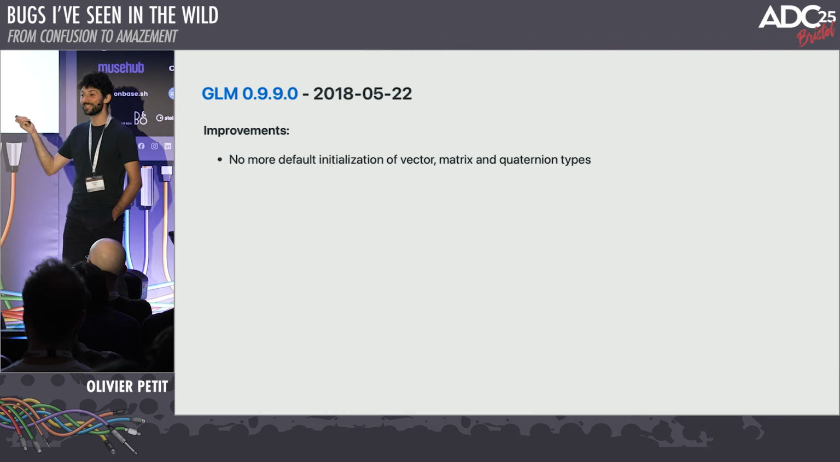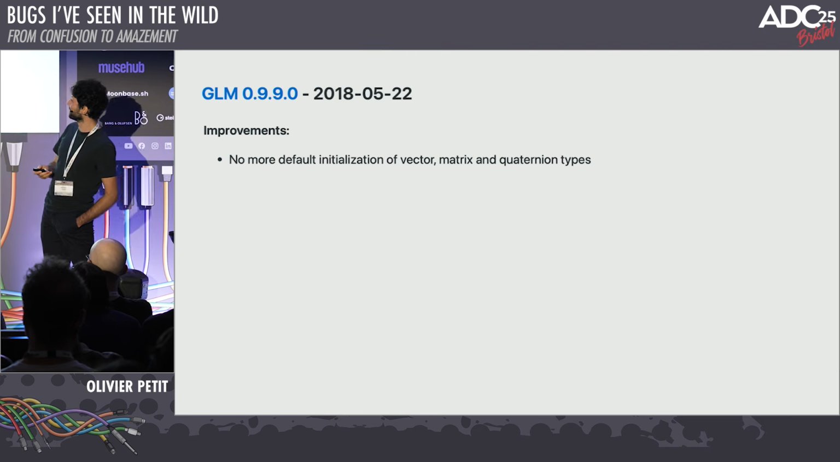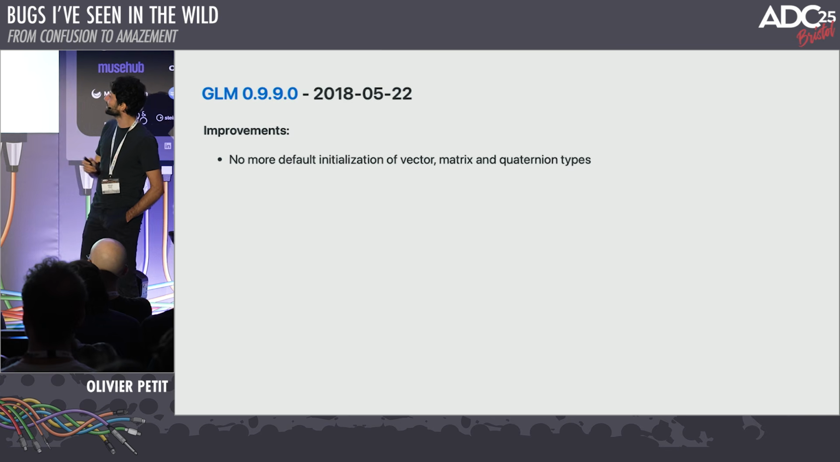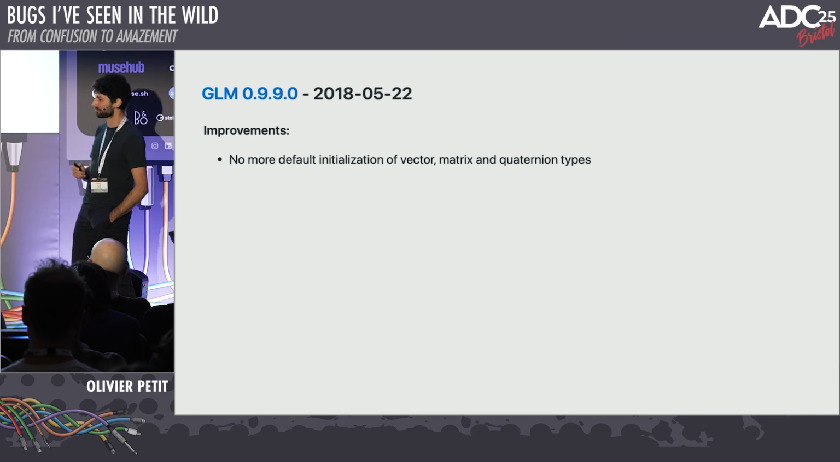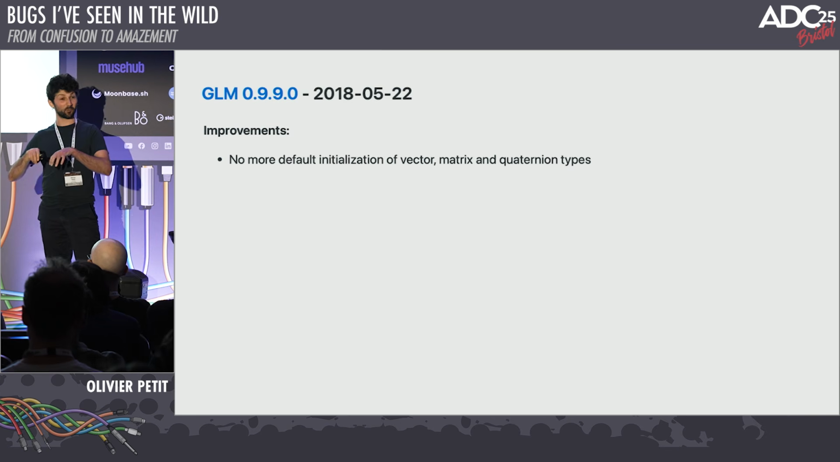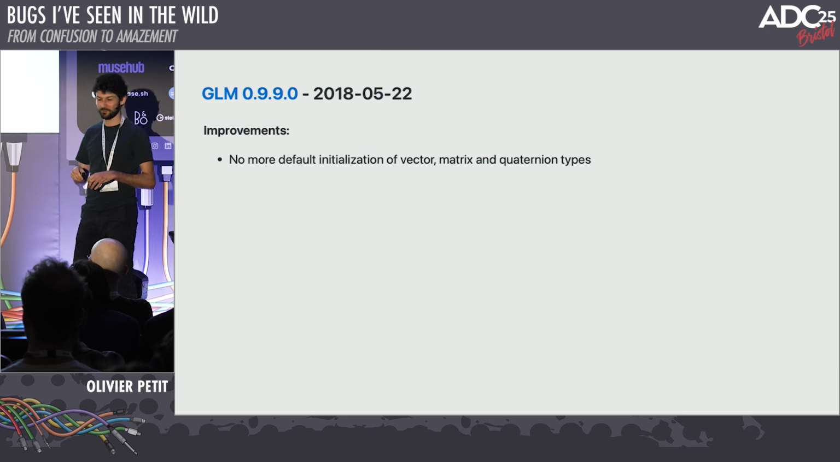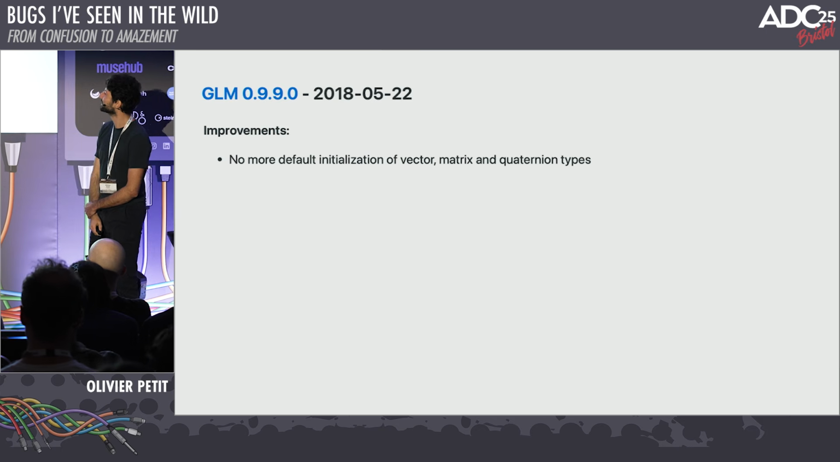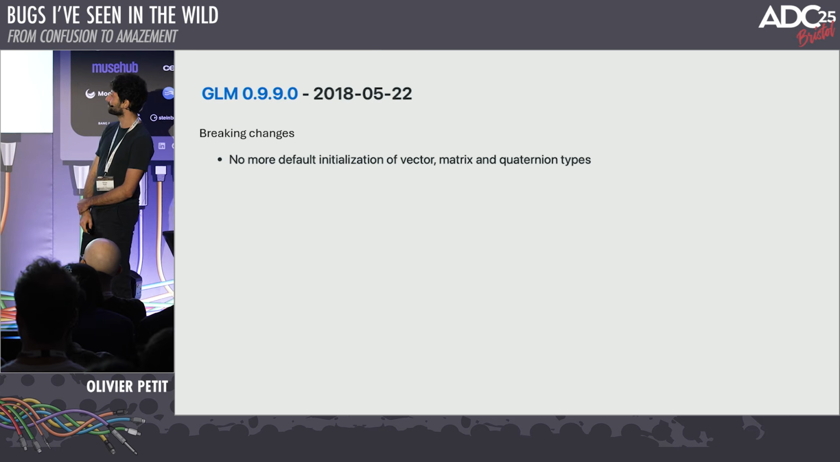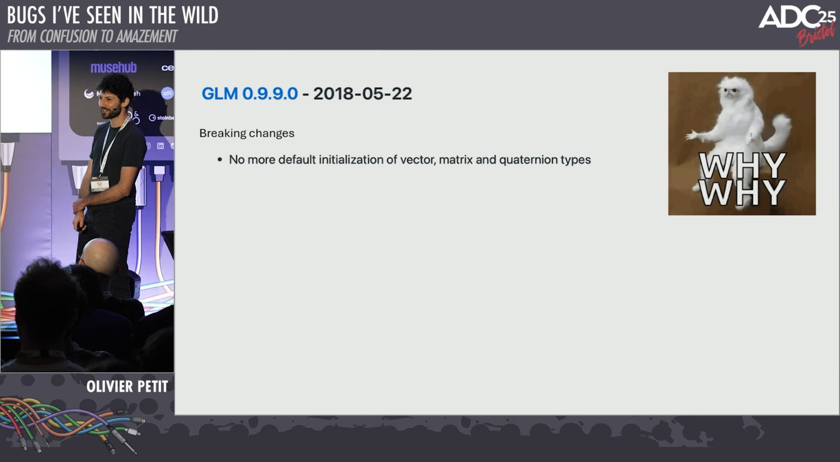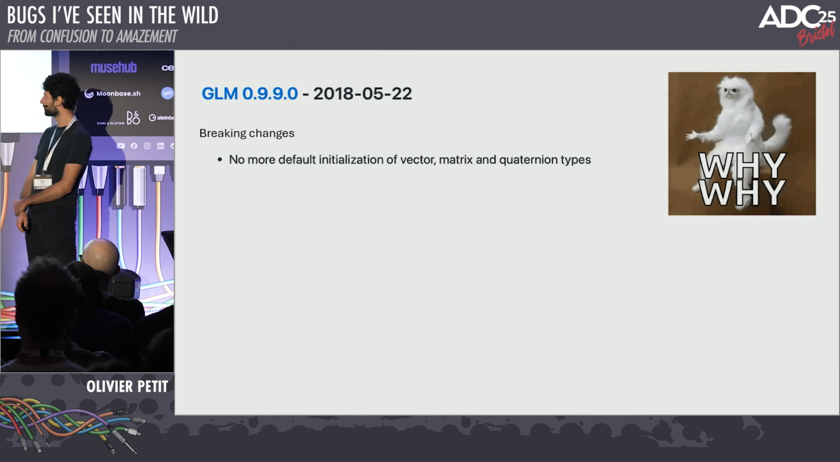And they put this in improvements. No more default initialization of vector, matrix and quaternion types. So you do a search in the changelog for breaking changes, like maybe there's something we missed. No, improvements. I disagree with that. It should be breaking changes. So again, why do they consider this an improvement?